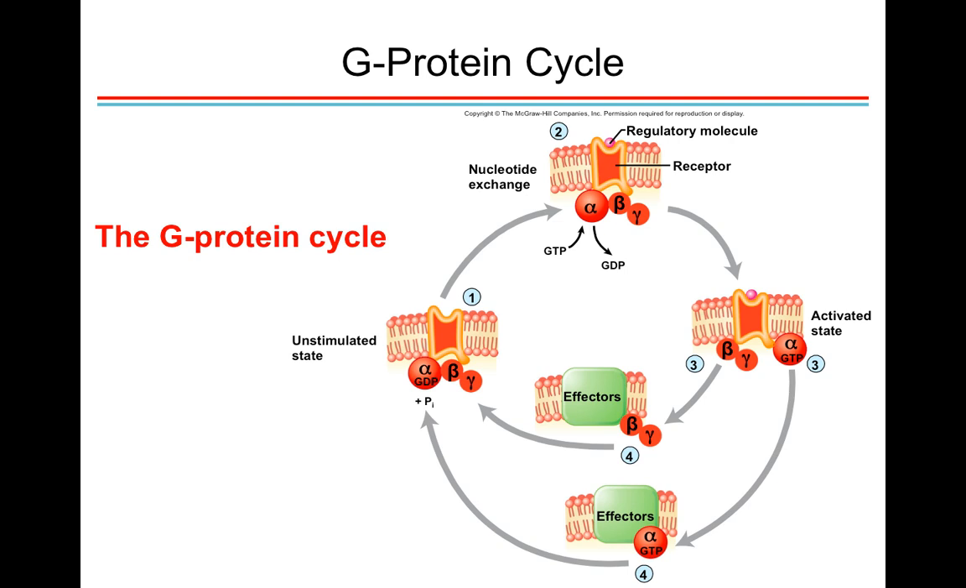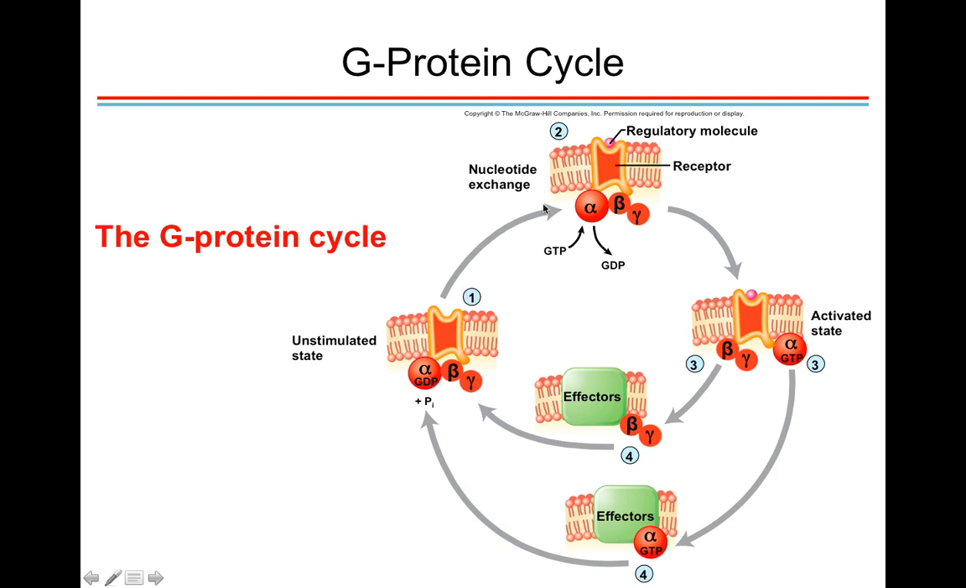So here we have a receptor that is not stimulated, meaning it has not detected its regulatory molecule. And this receptor is interacting with these G protein subunits called alpha, beta, and gamma. And when alpha, beta, and gamma are bound to each other, as well as bound to this receptor, the alpha subunit is binding GDP, guanosine diphosphate.